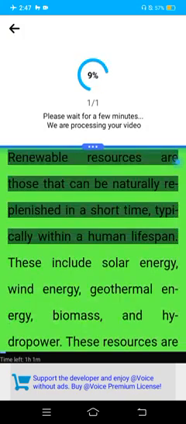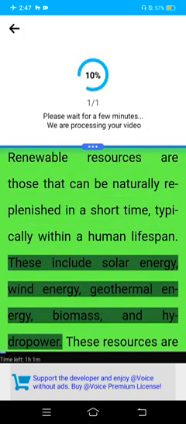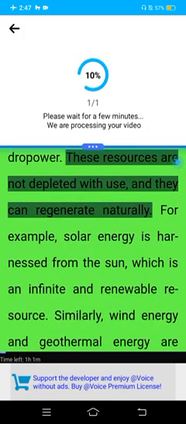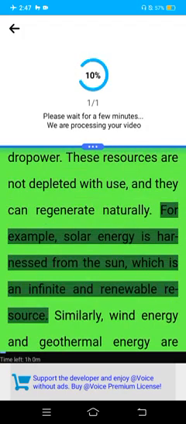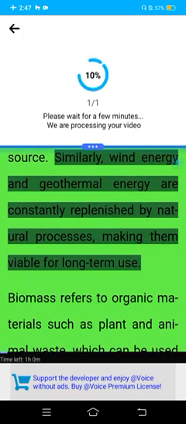Renewable resources. Renewable resources are those that can be naturally replenished in a short time, typically within a human lifespan. These include solar energy, wind energy, geothermal energy, biomass, and hydropower. These resources are not depleted with use, and they can regenerate naturally. For example, solar energy is harnessed from the sun, which is an infinite and renewable resource. Similarly, wind energy and geothermal energy are constantly replenished by natural processes, making them viable for long-term use.